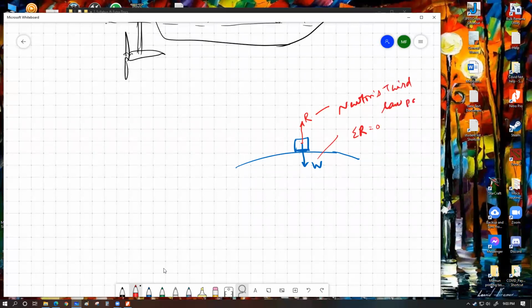Okay, if you say no, why? Sir, because the resultant force is because we are pushing the earth, which is causing the R force. So those are actually the pairs, not the R and W. Yeah, we are pushing the earth with the W force. So the force is W. What's wrong there? We are pushing the earth with W force.